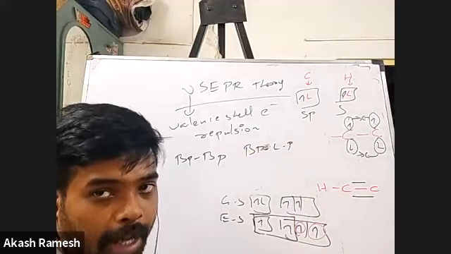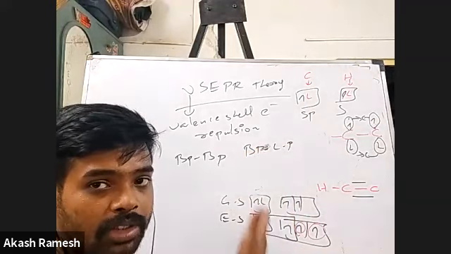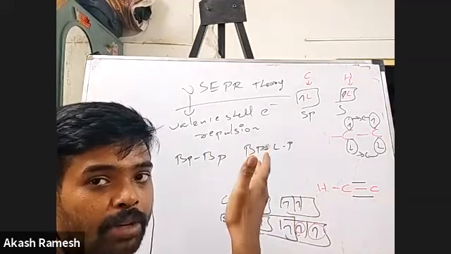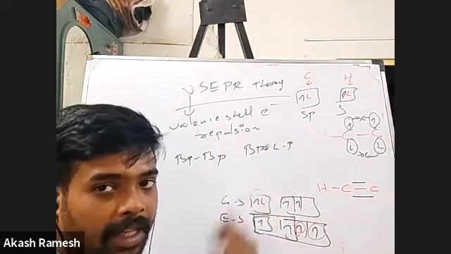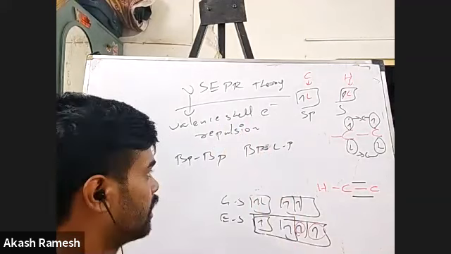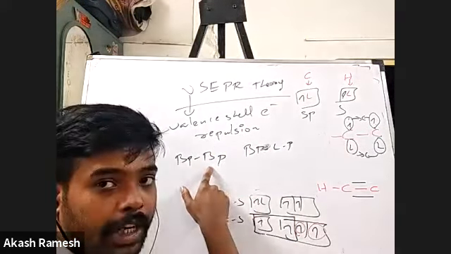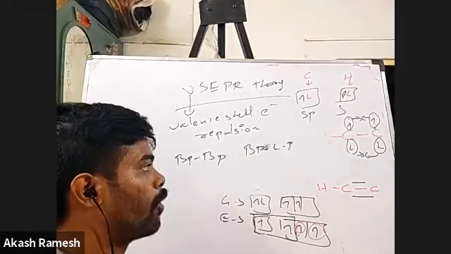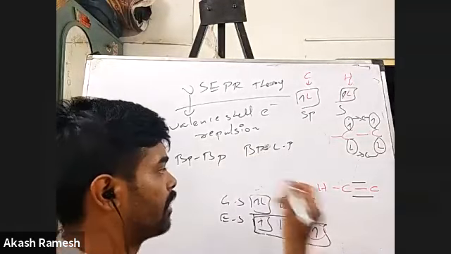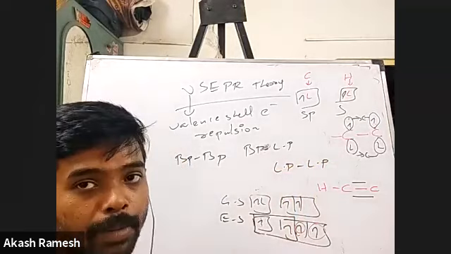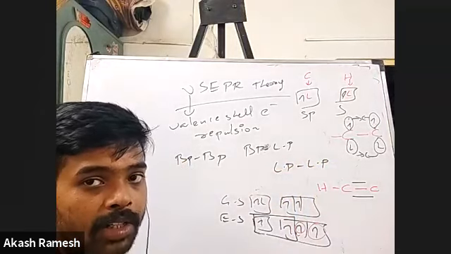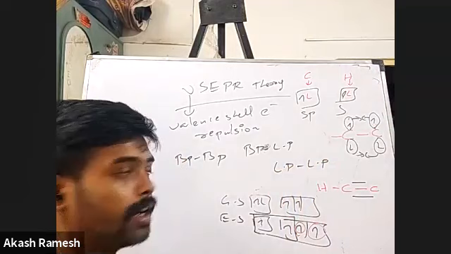I have this in ammonia, which I saw just now. There is a lone pair on the nitrogen, so I can have a repulsion between the lone pair on the nitrogen and the 3 sigma bonds I have. So bond pair repulsion is the first kind of interaction. Second is bond pair, lone pair repulsion. And the last one is lone pair, lone pair repulsion.